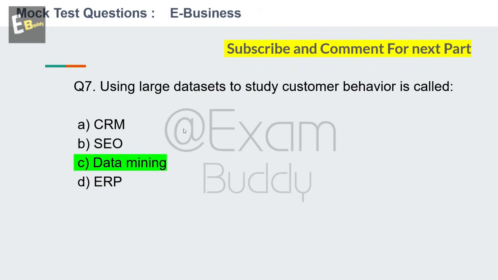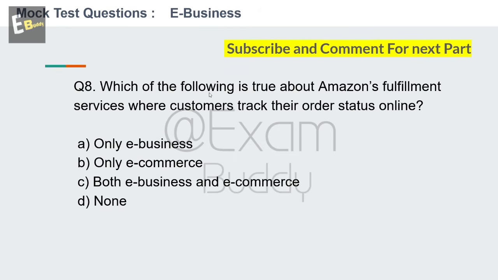And the answer is C, data mining. Now let's go to question number 8. Which of the following is true about Amazon's fulfillment services where customers track their order status online? So these are the options: only e-business, only e-commerce, both e-business and e-commerce, none. So your time starts now.